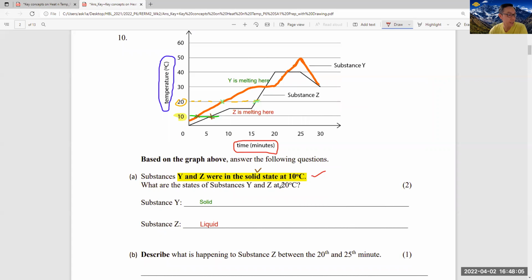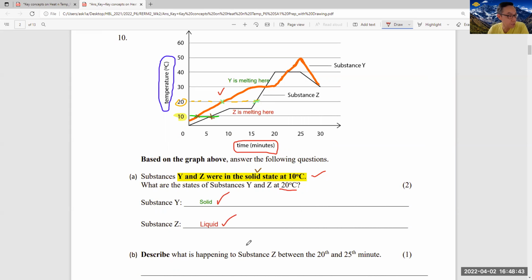You can see what happened at 20 degrees. So at 20 degrees, you draw a line across. Okay, let's look at substance Y, because the temperature is still increasing, right, isn't it? Until 30 degrees, then it starts to melt. So that means at this point, substance Y is a solid. What about here? At 20 degrees, if you draw here, at this part where I put a green cross, it already passed the point where Z is melting. That means Z has become a liquid at 20 degrees. So because of that, it's a liquid.